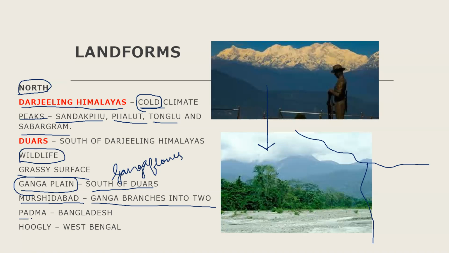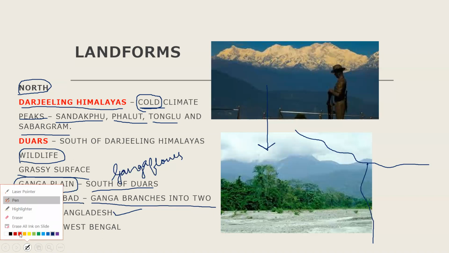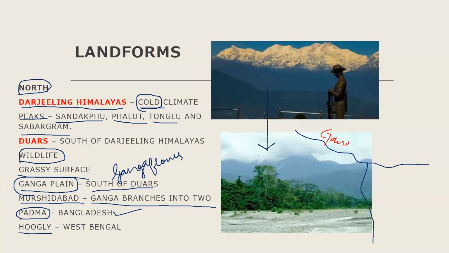One branch is Padma. When it enters Bangladesh, this river is called Padma. And the other is the Hooghly river. Get an idea, I will also show in the map. This is Ganga. This is Murshidabad.